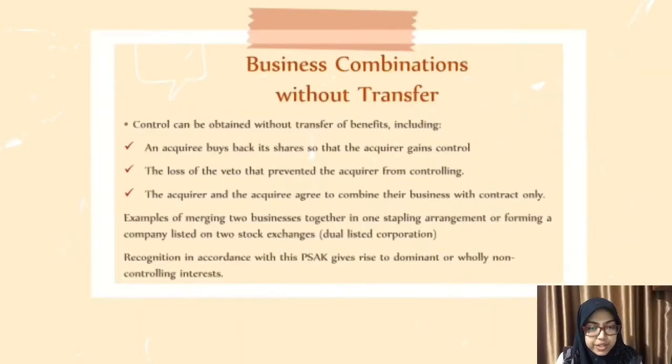Business combination without transfer. Control can be obtained without transfer of the benefit, including if the acquiree buys back its shares so that the acquirer gains control, the loss of a veto that prevents the acquirer from controlling, and the acquirer and the acquiree agree to combine their businesses by contract only. Recognition in accordance with PSAK gives rise to dominant or wholly non-controlling interest.